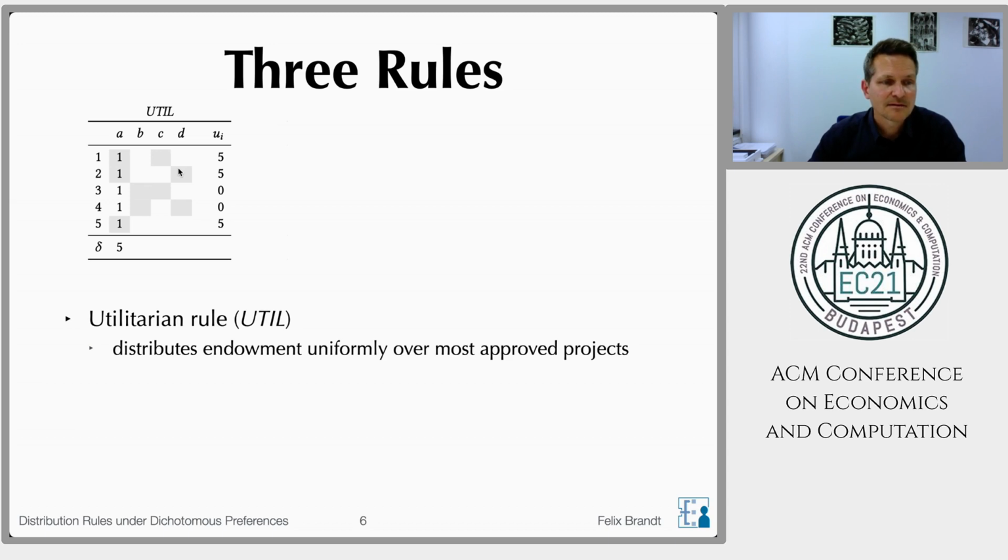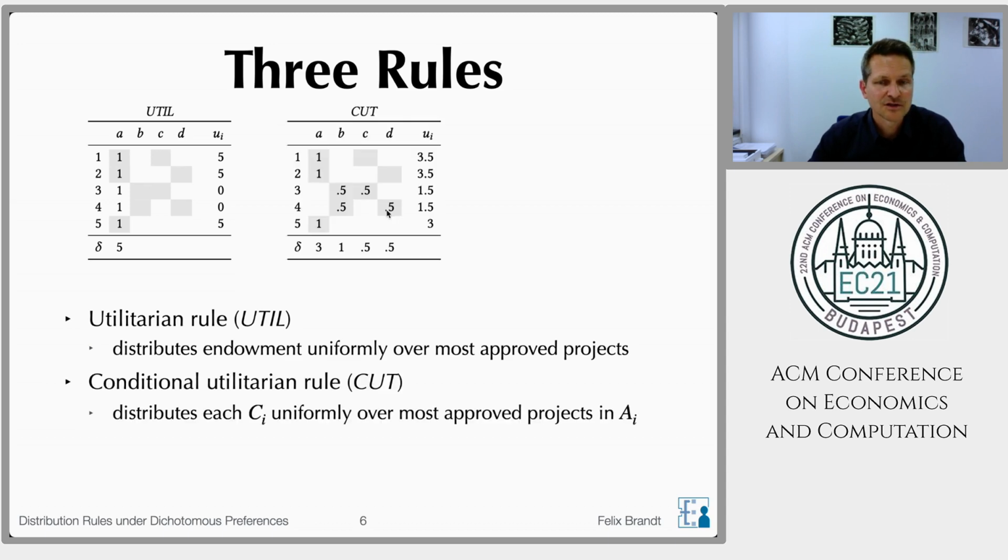Second, we have the conditional utilitarian rule, which is an interesting variant of the utilitarian rule proposed by Dadi in 2015 and further studied by Aziz, Bogomolnyi, and Moulin in 2019. So here the idea is that the contribution of each agent is spent entirely on projects that he likes, and namely those projects that are most approved by the other agents.